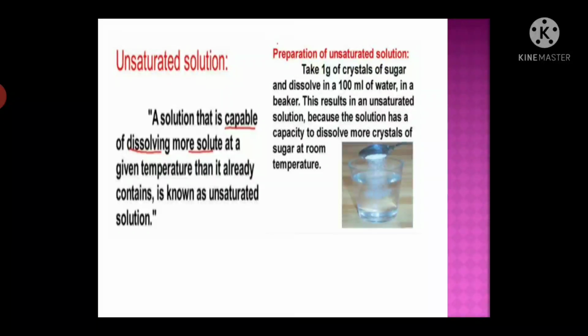Take 1 gram of sugar crystals and dissolve in 100 ml of water in a beaker. This results in an unsaturated solution because the solution has the capacity to dissolve more sugar crystals at room temperature. You can prepare this at home. Okay students, this is very easy.